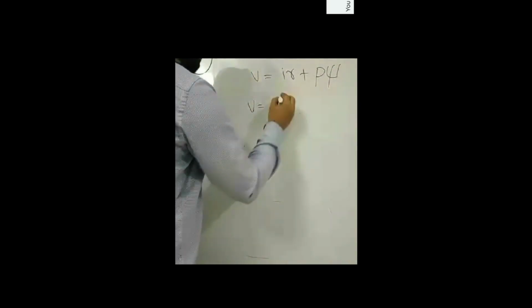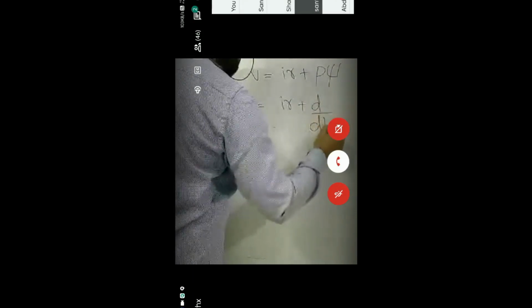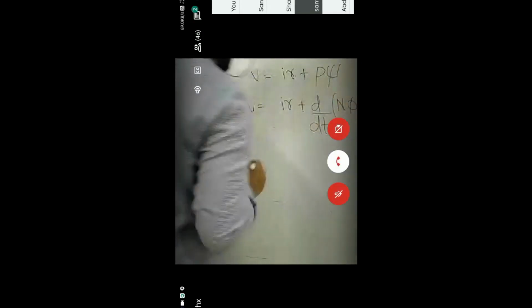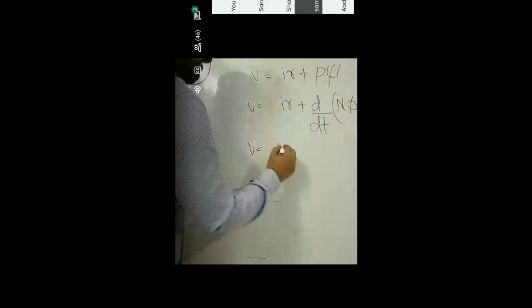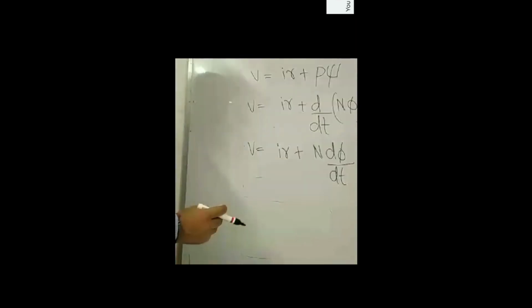This is the formula for psi, just keep noting it down. Now V is equal to IR plus, the operator is nothing but d upon dt. Now psi is N into phi. So V becomes IR plus N d phi upon dt. Is this clear to you all or not?